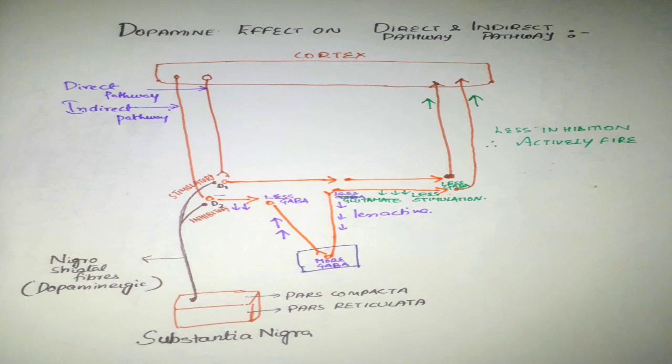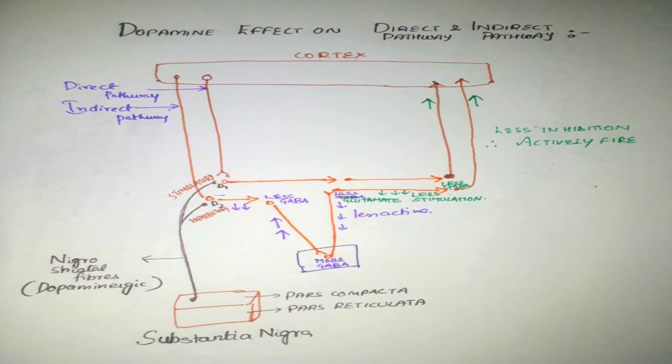Nigra means substantia nigra and striata means it is going to the striatum. These are known as dopaminergic nerve fibers also. These nigrostriatal fibers influence both direct and indirect pathway. They release dopamine on both the pathways, and the main function of dopaminergic neurons is to facilitate the movement.